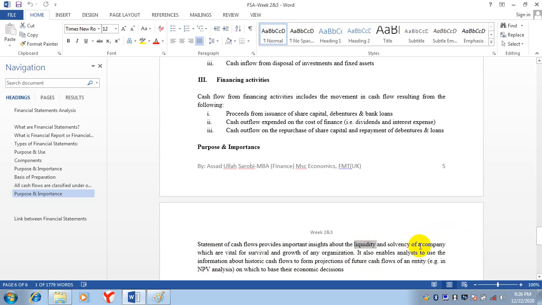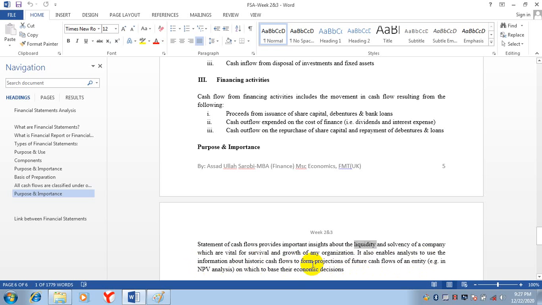We'll discuss these things in ratio analysis. You already studied them, but we will go into detail. It also enables analysts to use the information about historic cash flows to form projections of future cash flows of an entity. On the basis of the past cash flows of the company, you can predict the future cash flows.